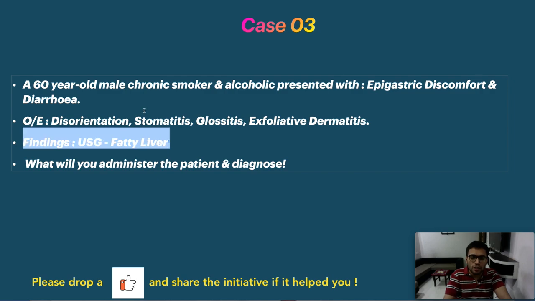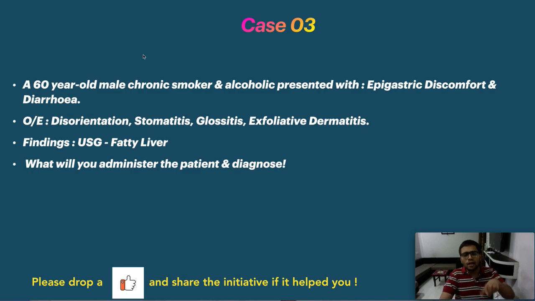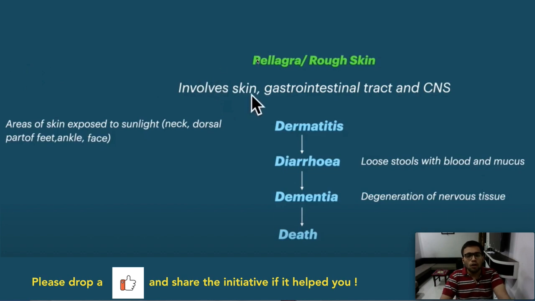Even in first year, you don't know what fatty liver is, okay? But you can figure it out. How? Now I will tell you. Do you know the diagnosis? Comment below. If not, let's continue. So now what we will continue is this. Pellagra, or rough skin. This is the diagnosis in that particular condition and you need to give vitamin niacin. This is basically the niacin theory, vitamin B3. Okay, and now what you need to see is dermatitis, diarrhea, dementia.